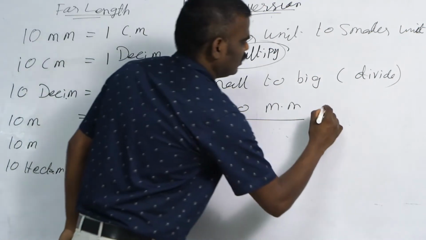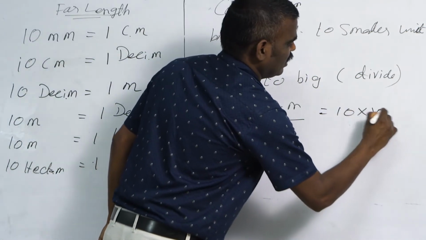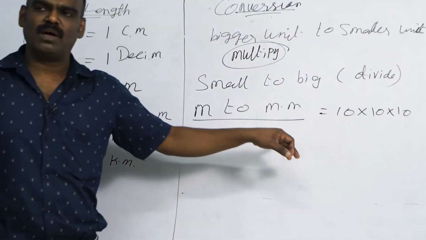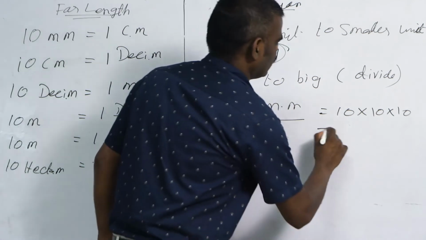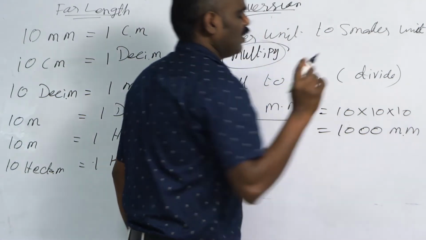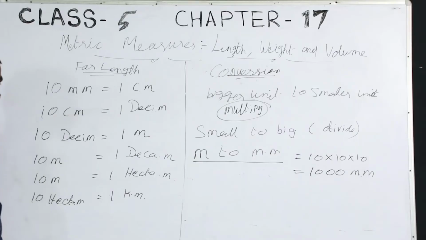That is 10 into 10 into 10. Meter is bigger, isn't it? Millimeter is smaller. So we are going to multiply. How much? 1, 2, 3. Do you understand? Suppose we are going to convert millimeter to meter.